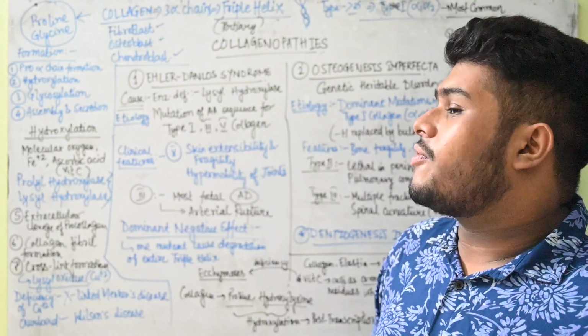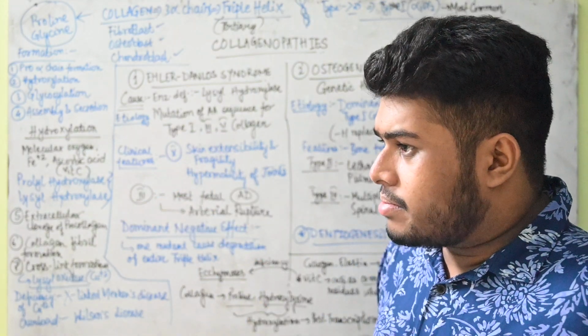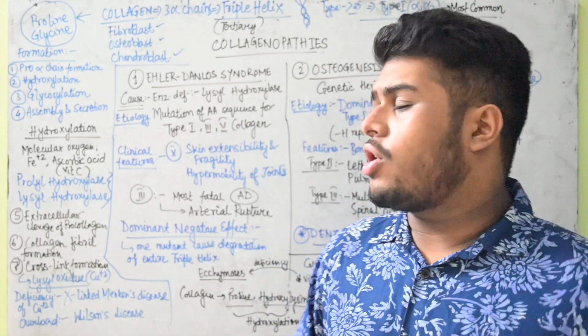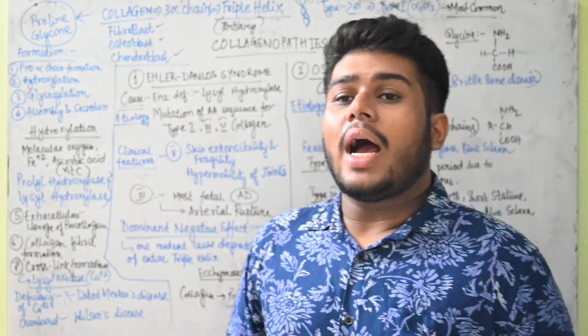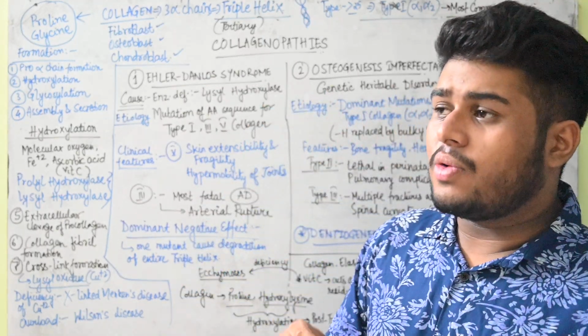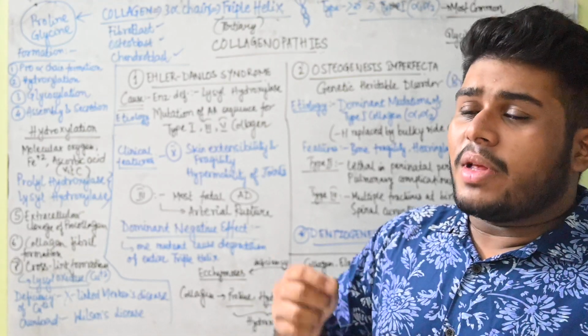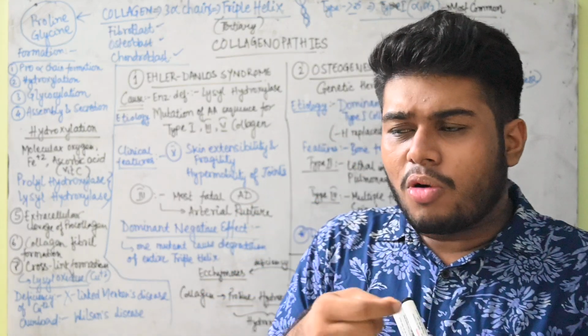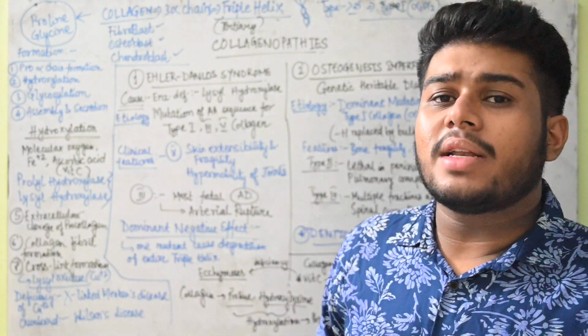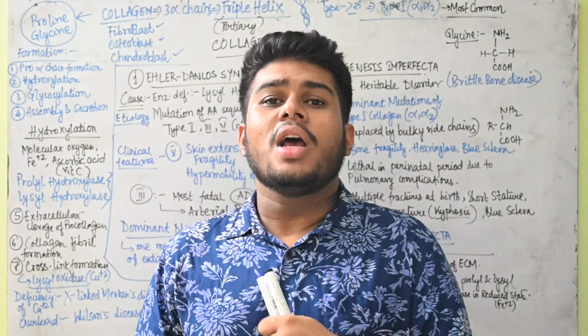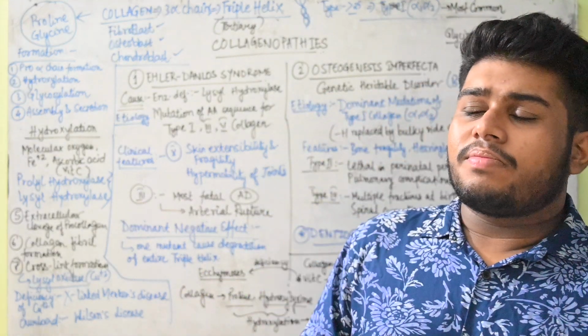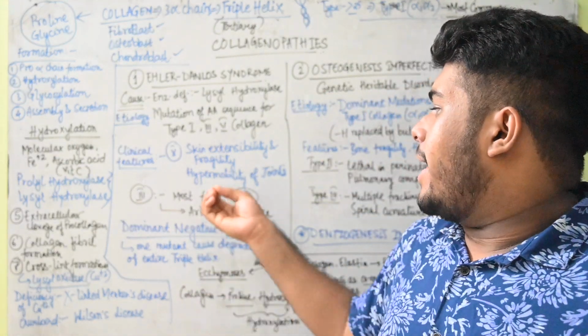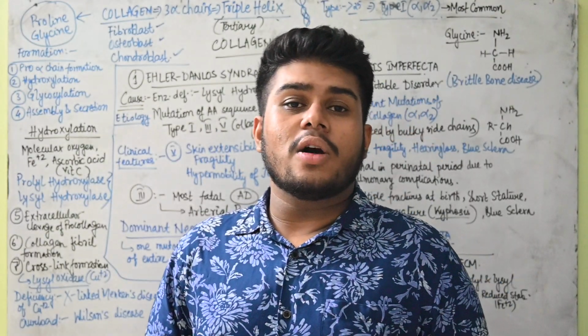So here in case of type 5 collagen less formation or defective formation, we will find there will be skin extensibility and fragility. Skin will become very much fragile, meaning it will be very much prone to wear and tear. If a small injury is there, the skin might start bleeding, the skin might get shed off and bleeding can happen. Like this, the skin will become extra fragile, and there will also be hypermobility of the joints.